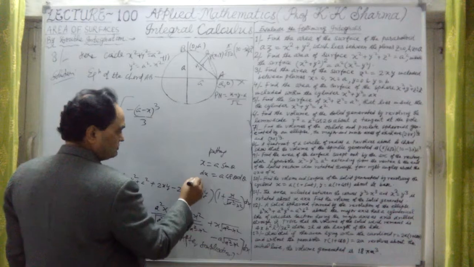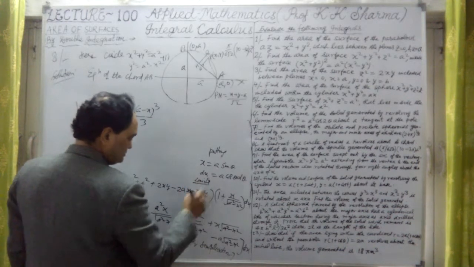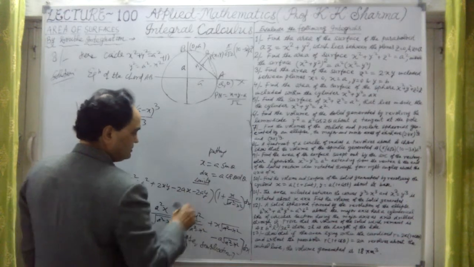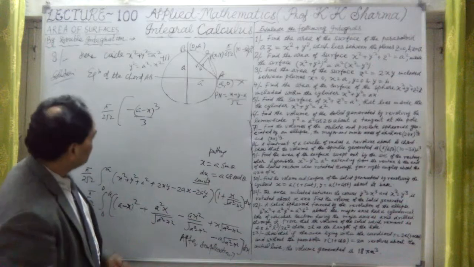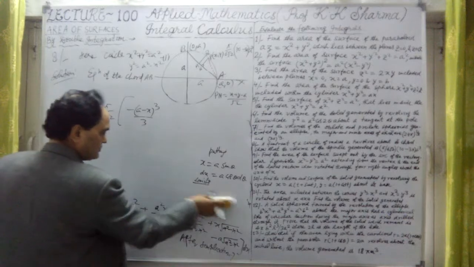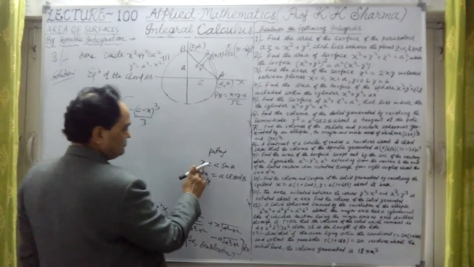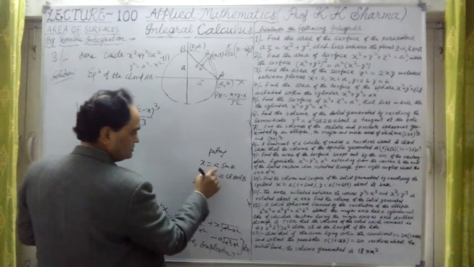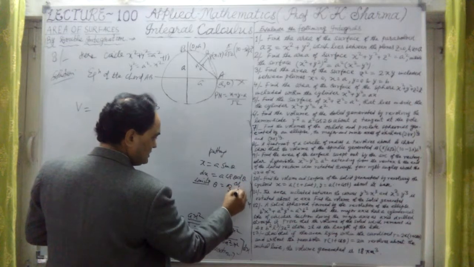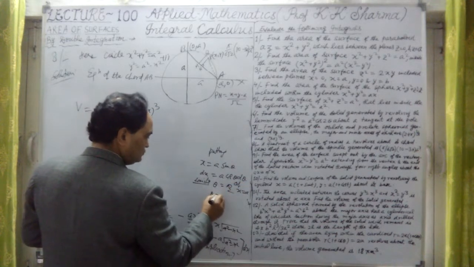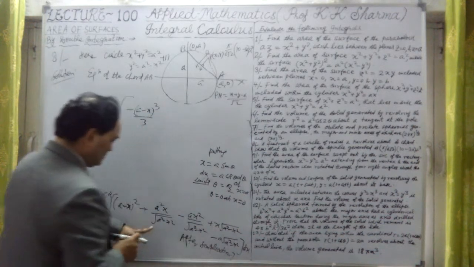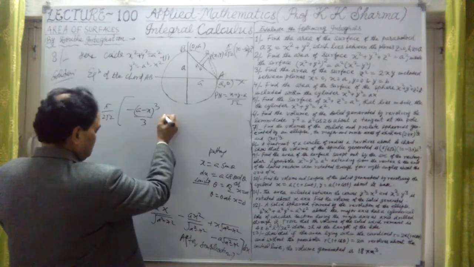Try to understand what the limits are here, and the limits for these terms which include under root a square minus x square; for them only we are calculating. For those values, let me now rub this one. For that, the limits are: if I put x equal to a, the upper limit, then sin theta is 1, so theta will be pi by 2 at x equal to a, and theta equal to 0 at x equal to 0. So these are the limits now, 0 to a in this case. It will give us a plus sign.